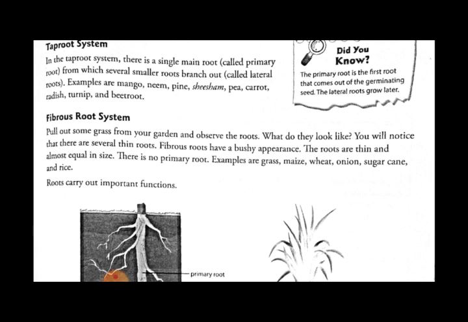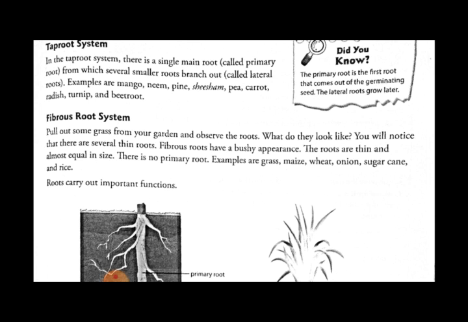So till now we have seen two types of roots: taproot and fibrous root. What is the specialty of taproots? Taproots are the roots in which there is one main root, called the primary root, and out of this primary root several branches of roots come, which are also called lateral roots. The examples of taproot system are mango, neem and pine.